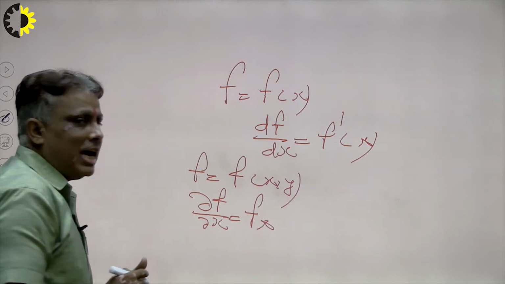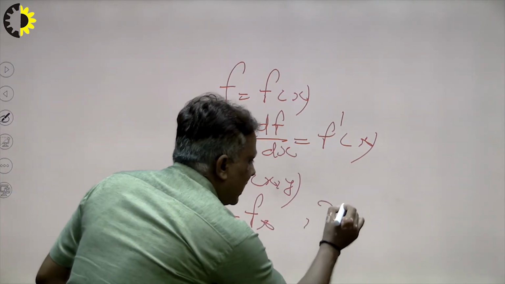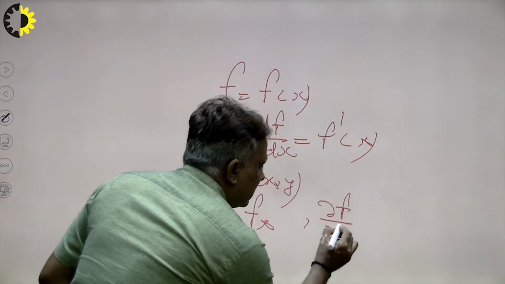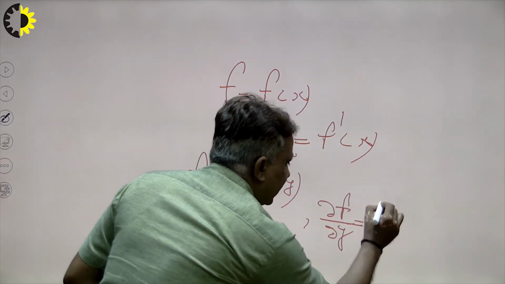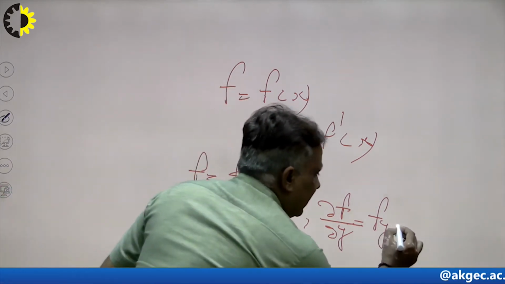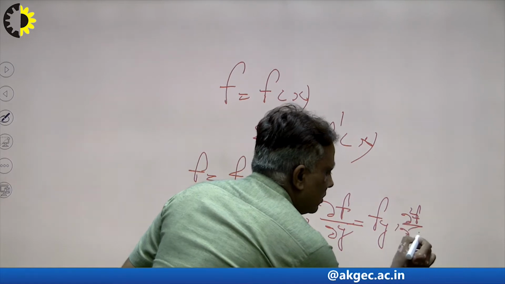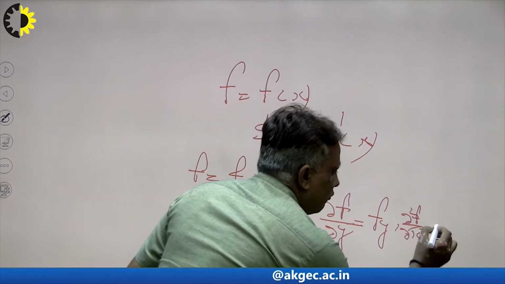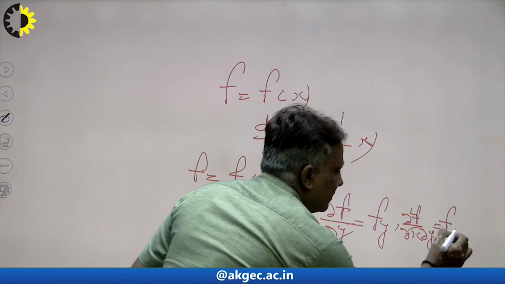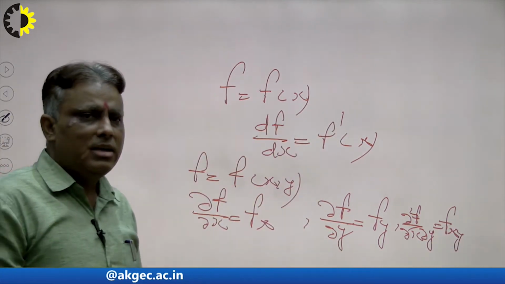Suppose I want to calculate del f over del y, that means partial differentiation with respect to y, so x will be constant here. Suppose I want to calculate the second derivative del 2 f over del x del y, this will be fxy. In this way we can find all first order and second order derivatives.